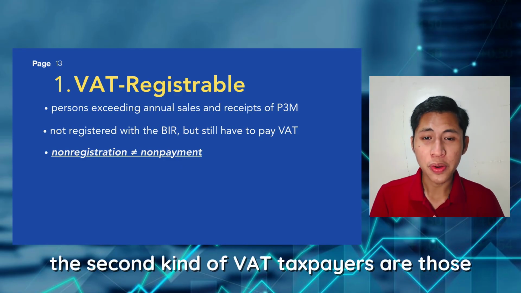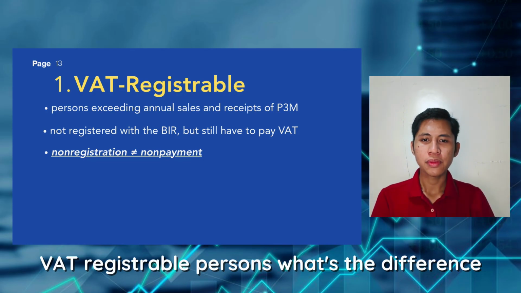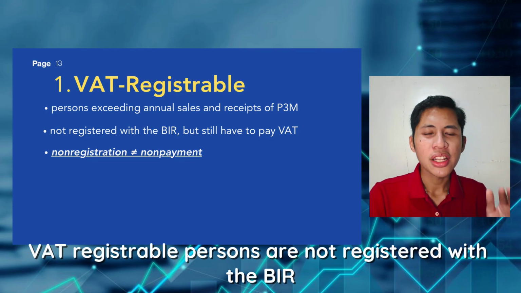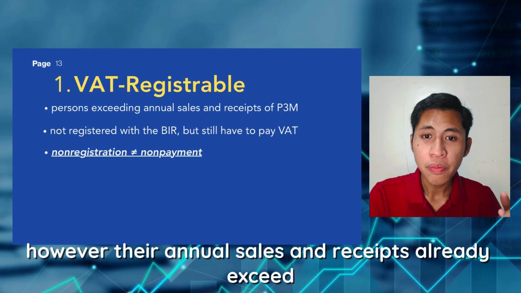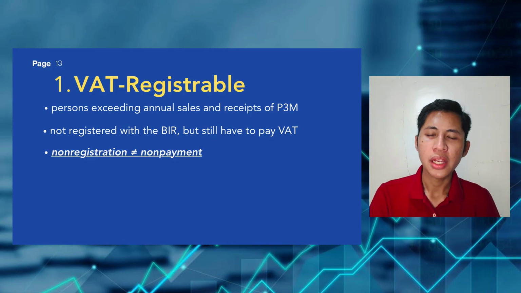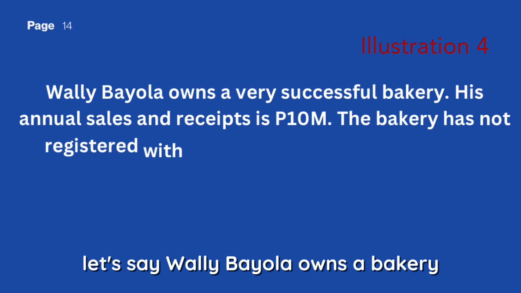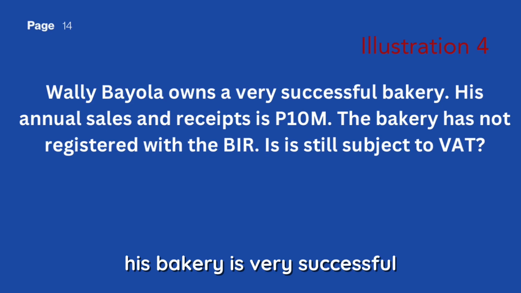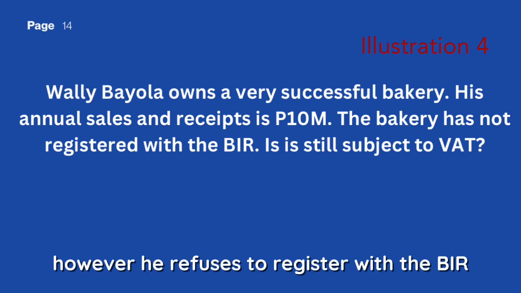The second kind of VAT taxpayers are those VAT registrable persons. What's the difference? VAT registrable persons are not registered with the BIR. However, their annual sales and receipts already exceed 3 million. Here's an illustration. Let's say Wally Bayola owns a bakery. His bakery is very successful and his annual sales and receipts is 10 million pesos. However, he refuses to register with the BIR.